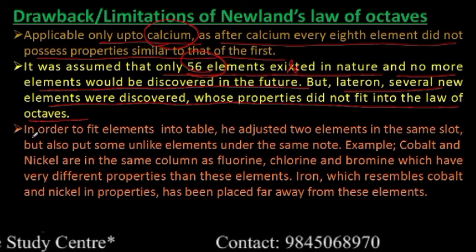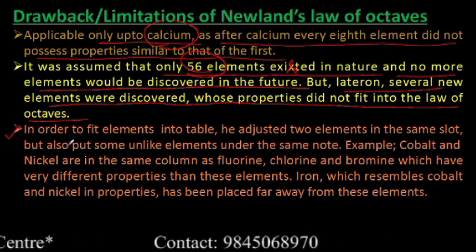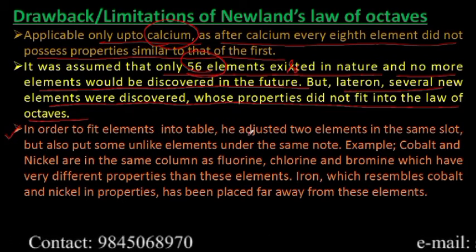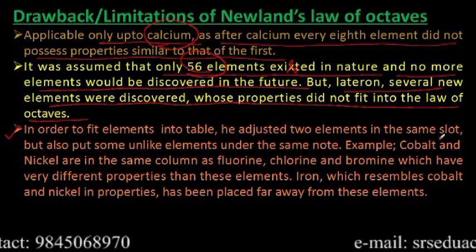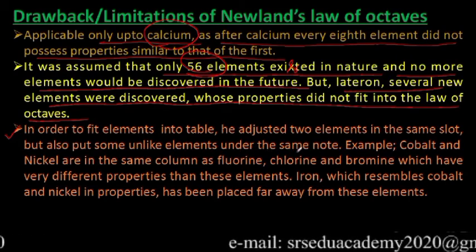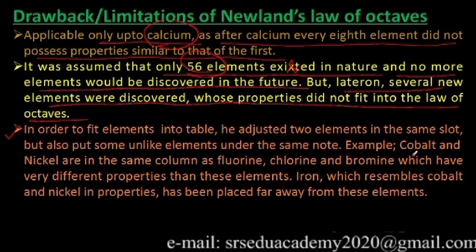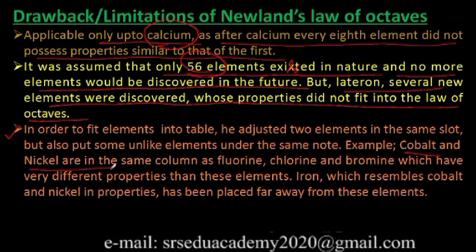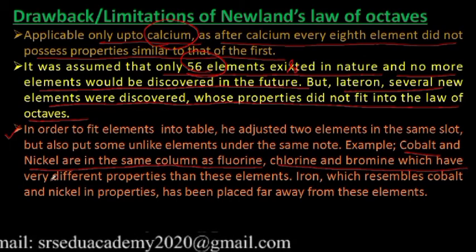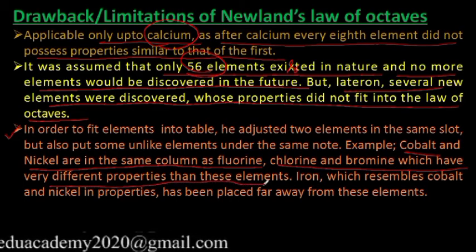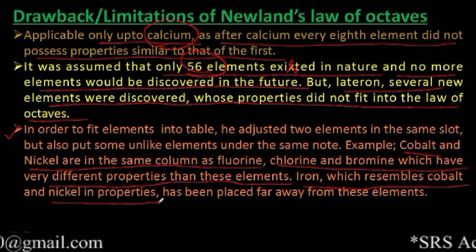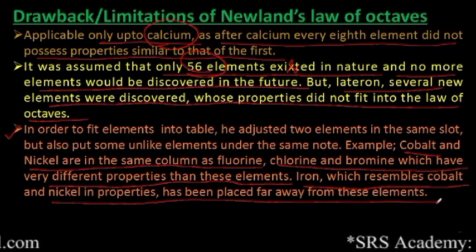Clear? Then the third drawback. In order to fit elements into the table, he adjusted two elements in the same slot, and also put some unlike elements under the same note. Example, cobalt and nickel are in the same column as fluorine, chlorine and bromine, which have very different properties than these elements. Iron, which resembles cobalt and nickel in properties, has been placed far away from these elements.